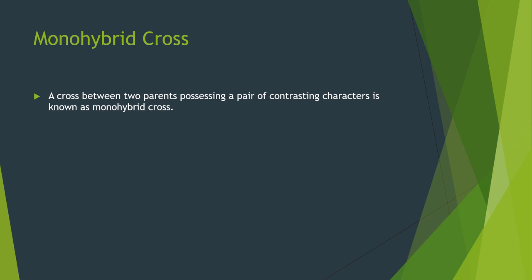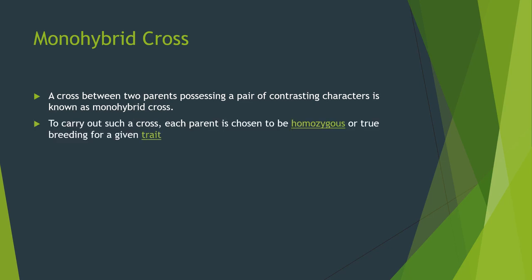For example, in Mendel's work itself, Mendel chose 7 characters to work on for heredity. So among the 7 characters, you can choose any character. For example, if we take the height of the plant, the dominant trait is tall and the recessive trait is short plant, right? So one parent carries the tall plant. The second parent carries the short plant.